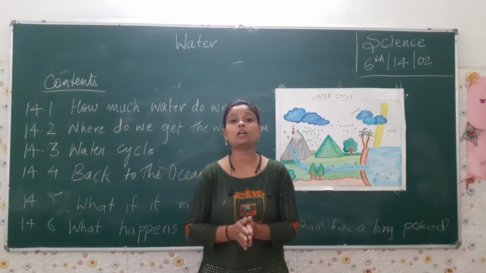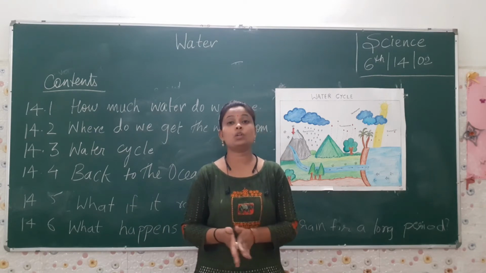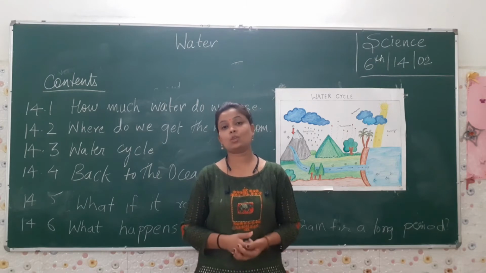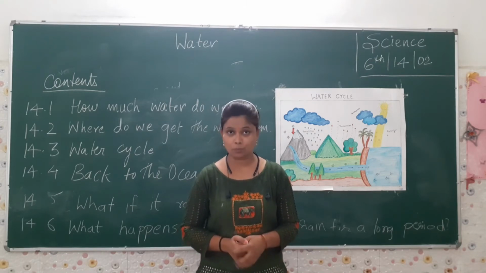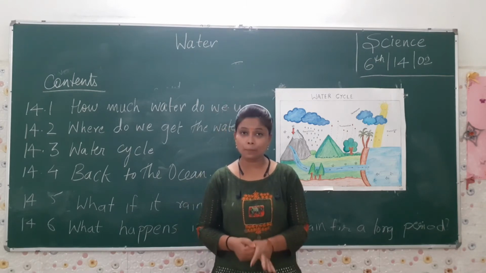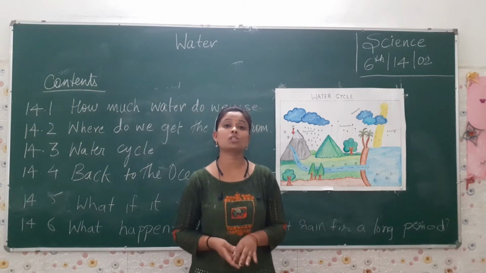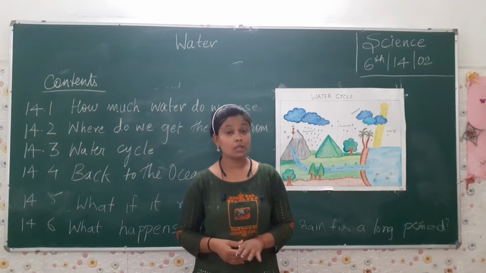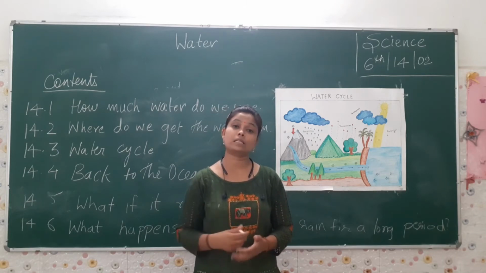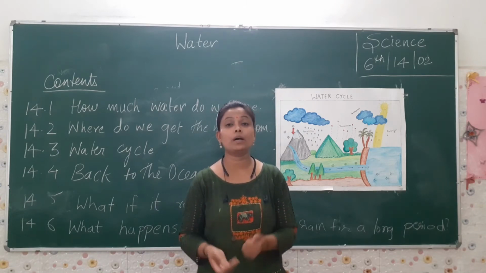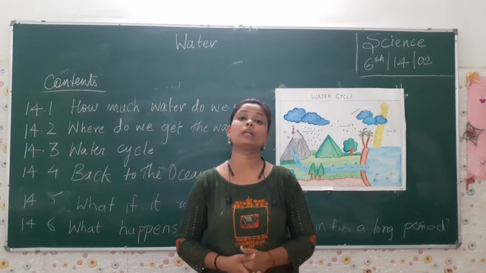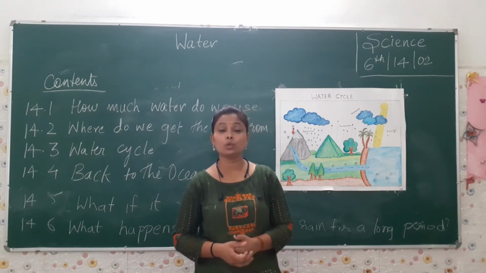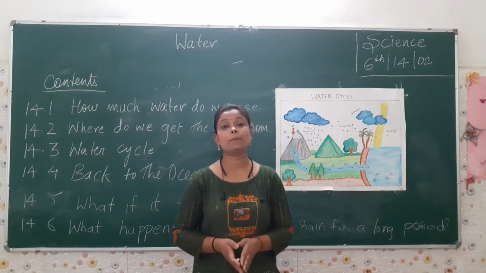Now if we talk about its uses, let's compare. In a village, the consumption per day per person is almost 12 liters. But in a city, the water utilized by a particular family per day can be from 20 liters to 2000 liters.